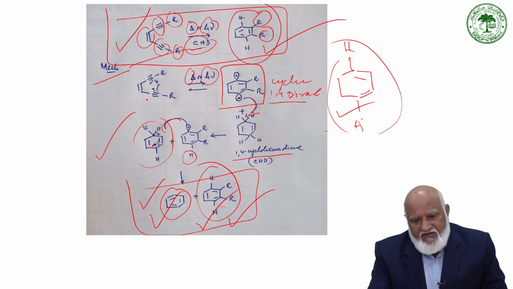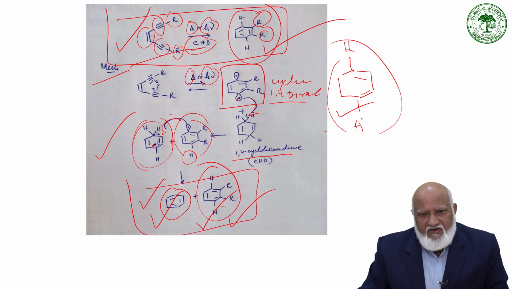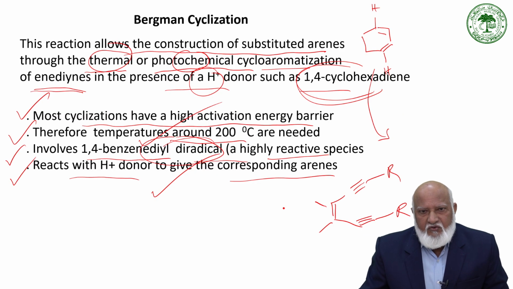The first is the cyclization of two acetylene bonds to give a 1,4-diradical, and then this can abstract a hydrogen atom to give these two products, and then this other radical can also abstract another hydrogen to give the both aromatized products. So these are a few reactions which we have come across. One, photo-Fries rearrangement, and then this is another one. Of course, we have also discussed Barton reaction, and this is, I think, the fourth named photochemical reaction.